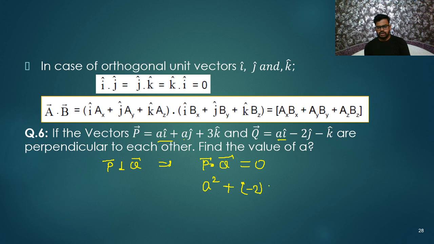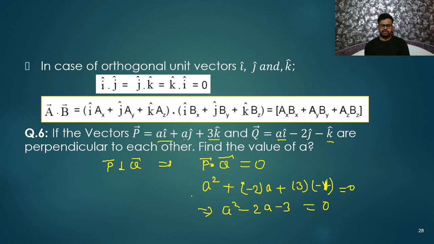So minus 2 into a. Yes, j cap dot j cap is 1. Next, plus 3k cap and minus k cap. So you will get plus of 3k cap into minus k cap, so it means minus 3, right? Finally, you are getting a square minus 2a minus 3 is equal to 0. It is given in the question. Okay, let us solve it.